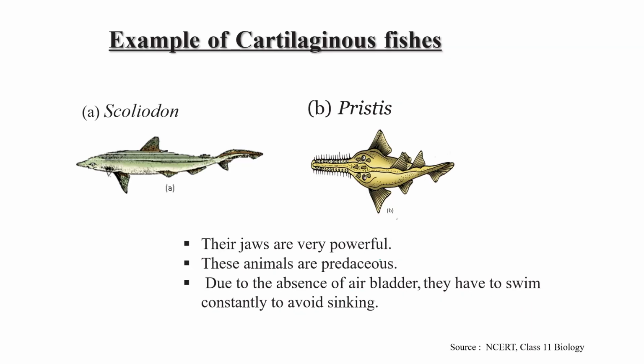These are examples of some cartilaginous fish belonging to this class. As you can see, their jaws are very powerful. These animals are predaceous. Due to the absence of an air bladder, they have to swim constantly to avoid sinking.